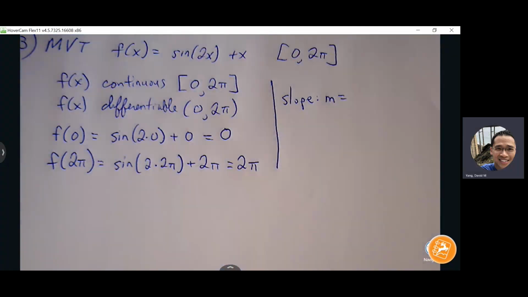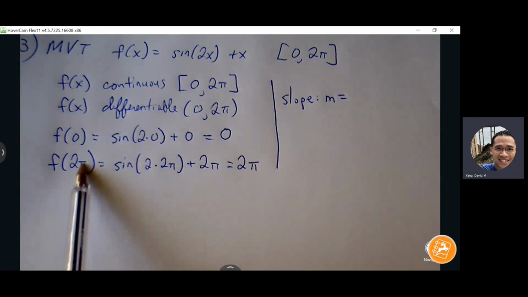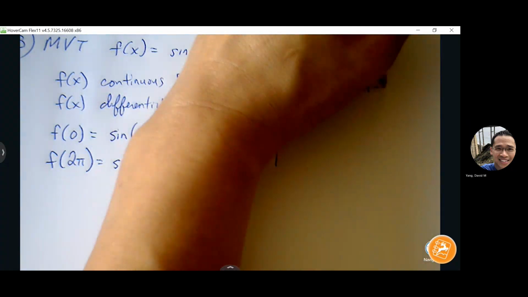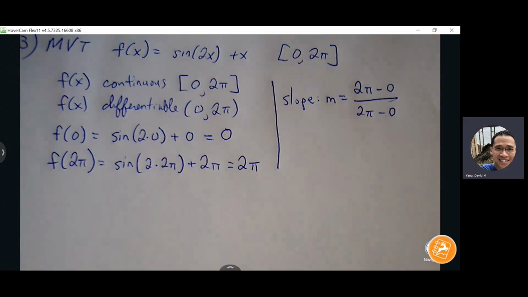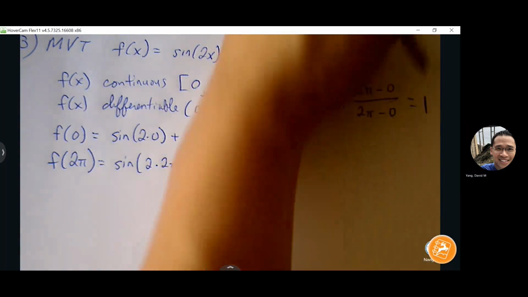Change in y over change in x. y2 minus y1 over x2 minus x1. So what's the guaranteed slope somewhere along this curve? 1, right? 0 goes away, 2 pi over 2 pi is 1.